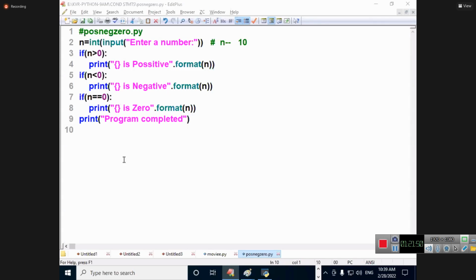Write a Python program which will accept a number and decide whether it is even or odd.